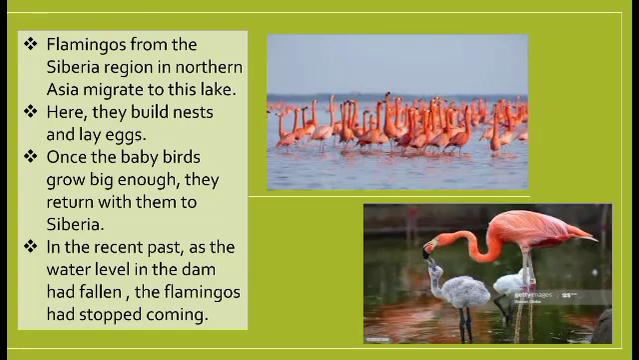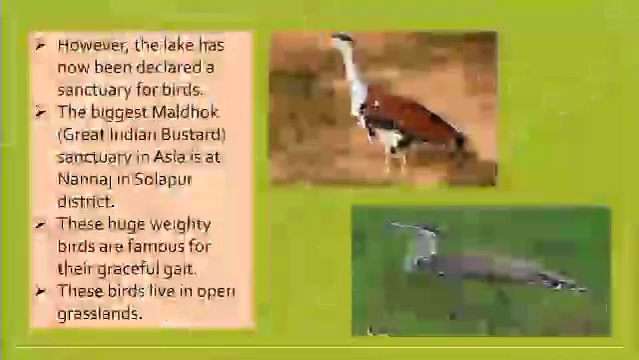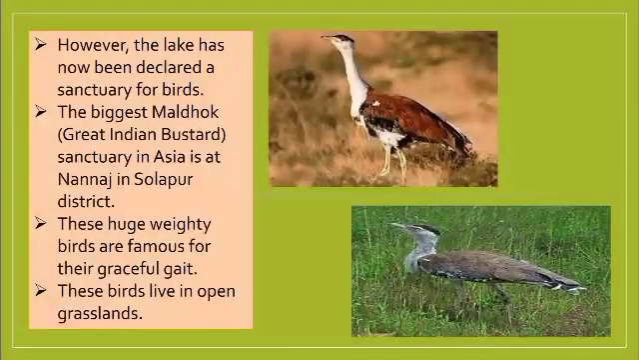In the recent past, the water level in the dam has fallen suddenly because of global warming, so the flamingos have stopped coming there. Why? Because the water level is low, they have not migrated from the Siberian region to the northern Asian region where the lake is present. However, the lake in northern Asia has been declared a sanctuary for these flamingos.